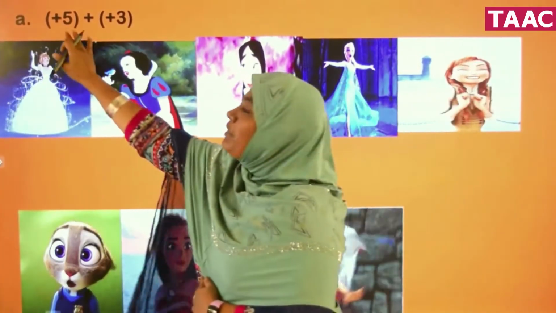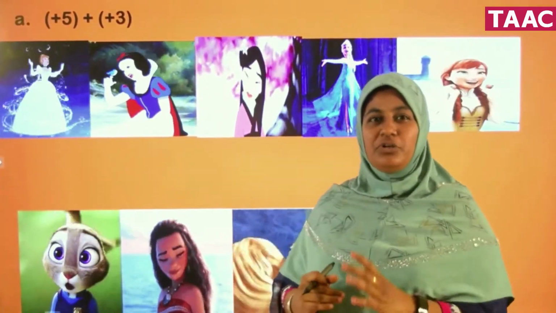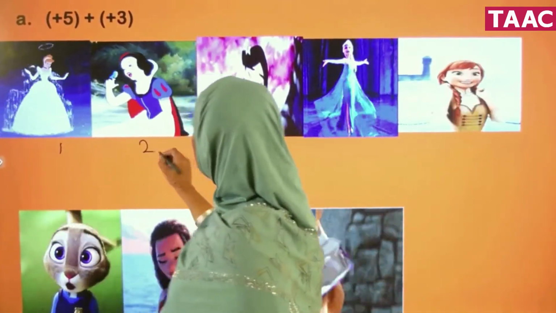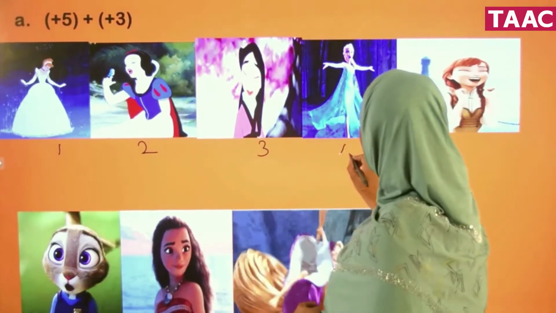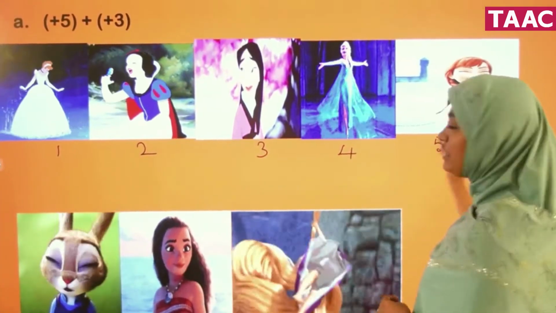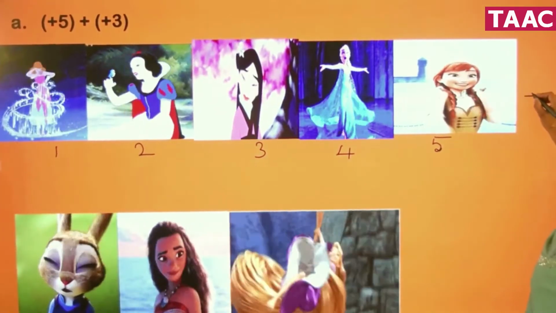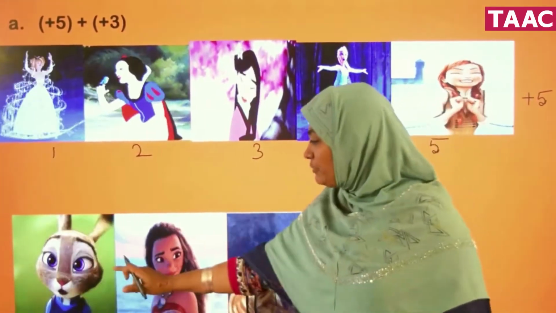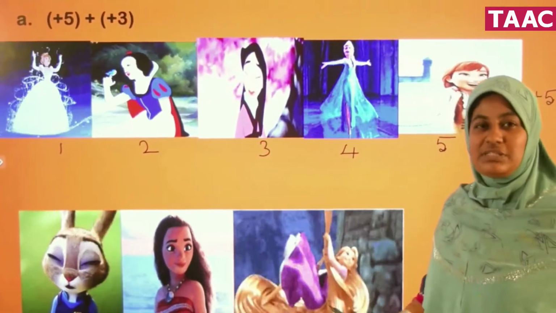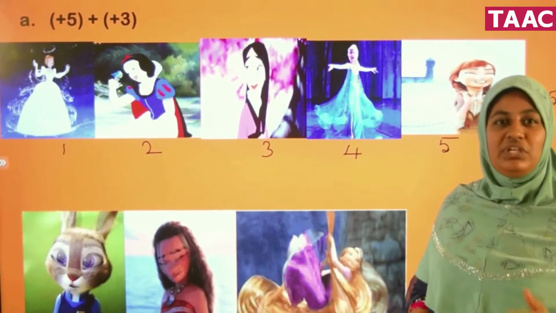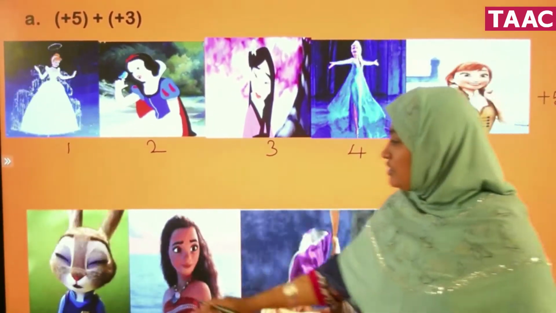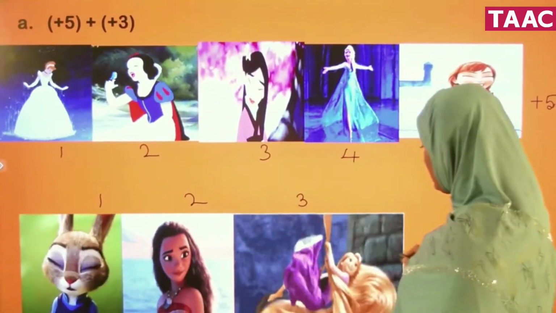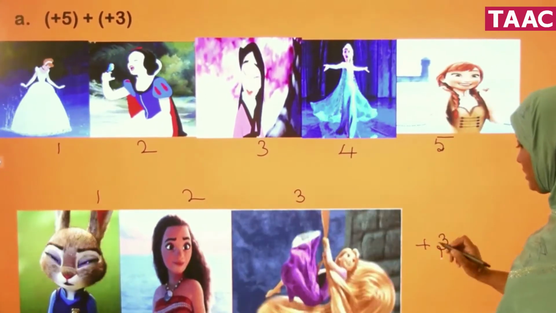See here. For plus 5, what am I going to do? I am going to take 5 heroines. 1, 2, 3, 4, 5. So, 5 heroines I have taken. That is plus 5. Next, for plus 3, I am going to take 3 heroines. Remember, positive means we denote them as hero or heroines. 1, 2 and 3. 3 heroines I have taken. So, this is plus 3.